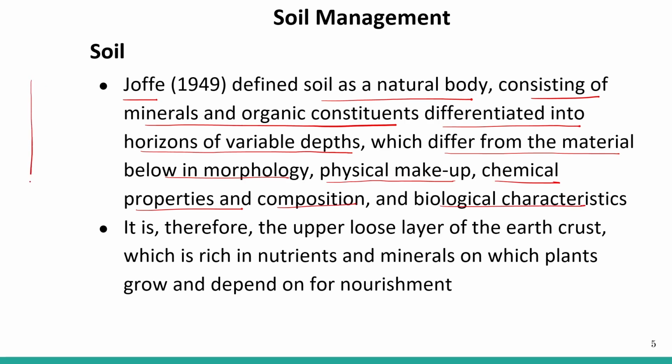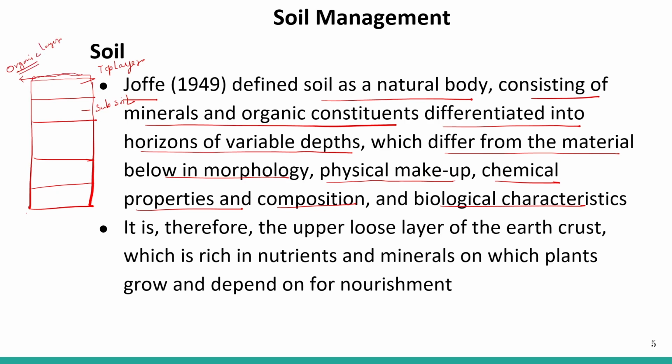So if we see the soil profile like this, we have the top layer of soil, right? Then we have different layers like this: subsoil, right? And at the top there is an O layer also. O layer means organic layer.